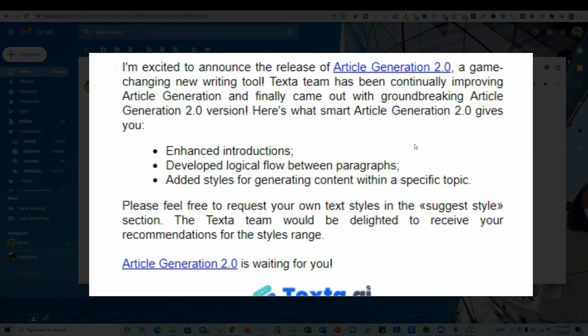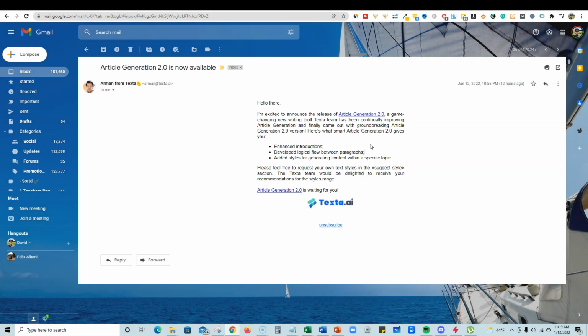The thing I liked about Texta was how fast you could write a 2,000 word article with literally the click of a button. And I'm fully aware that you are going to have to go in and edit the content. Some paragraphs aren't going to make sense and you'll probably delete them anyway, but it gives you a base foundation article that passes Copyscape and is human readable faster than any other AI writer I've ever seen. That's what blew my mind about Texta. Yes, it's not perfect. I wouldn't put it at the highest quality of content from the first review, but we're going to check out how much they're improving.